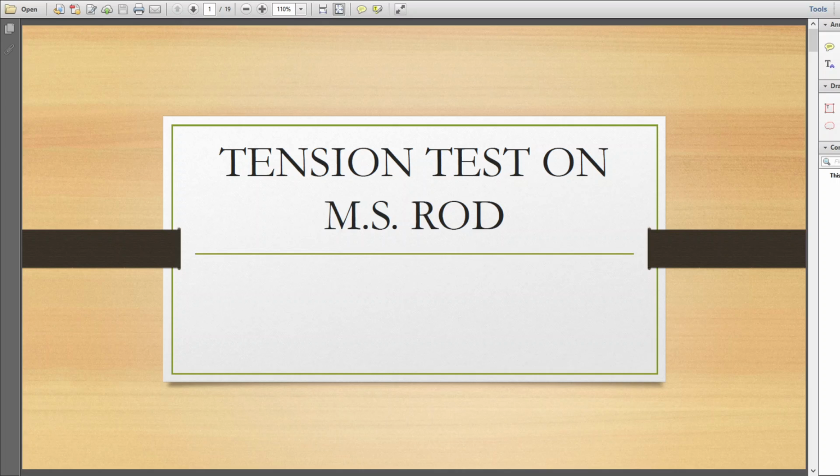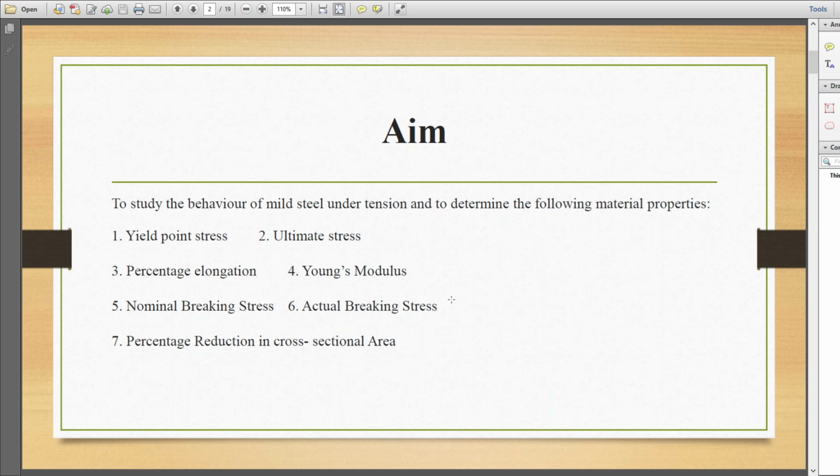Hi everyone. In this section, we are going to discuss the tension test on an MS rod. The main aim of this experiment is to study the behavior of mild steel under tension and to determine the material properties like yield point stress, ultimate stress, percentage elongation, Young's modulus, etc.